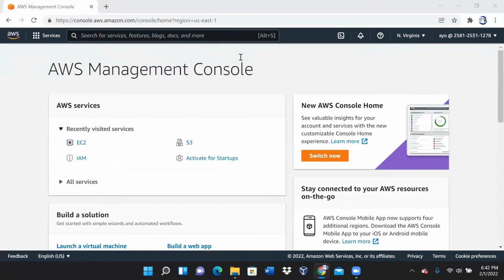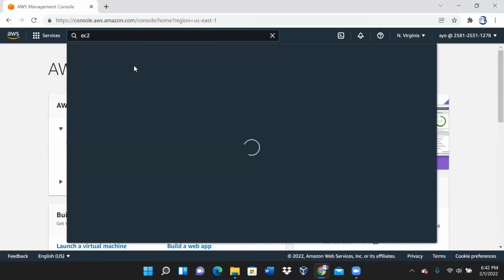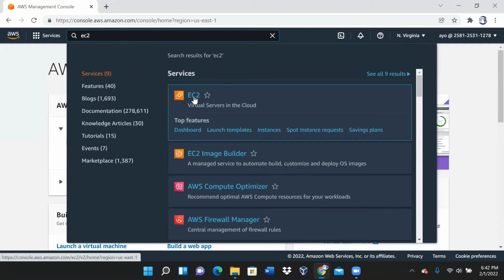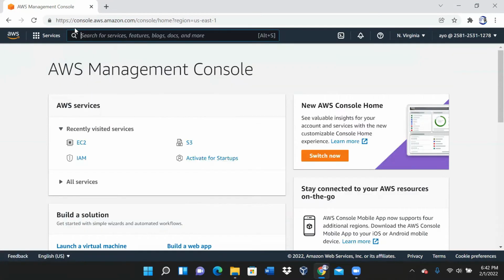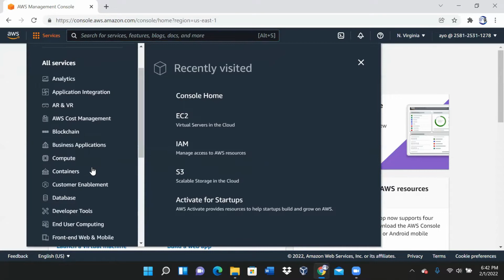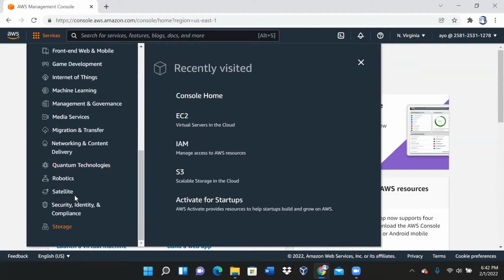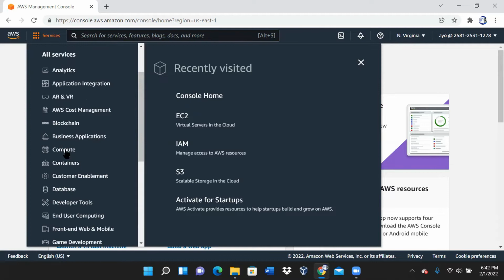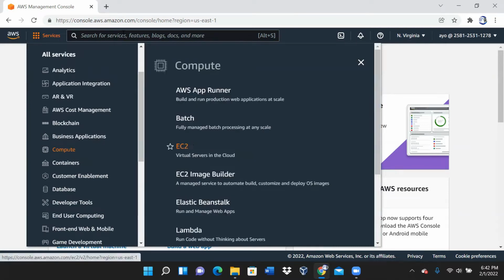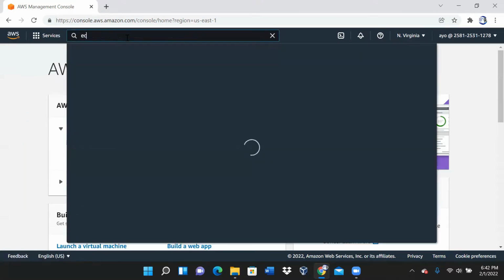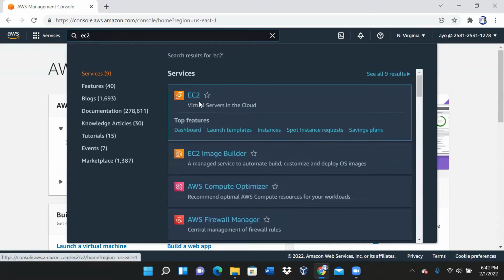So in cloud now, again, we're not going into the details of cloud right now. All I want to do is set up a virtual machine, put Linux inside the machine, and use the Linux to teach you what Linux is. So in cloud, EC2 is the name of the virtual machine, of the server that we are setting up. So instead of me looking throughout the services, looking for where's EC2, it's a compute application. I'll come here and instead of all of that, I can just search for it here. EC2. All right. And then I'll see it here.